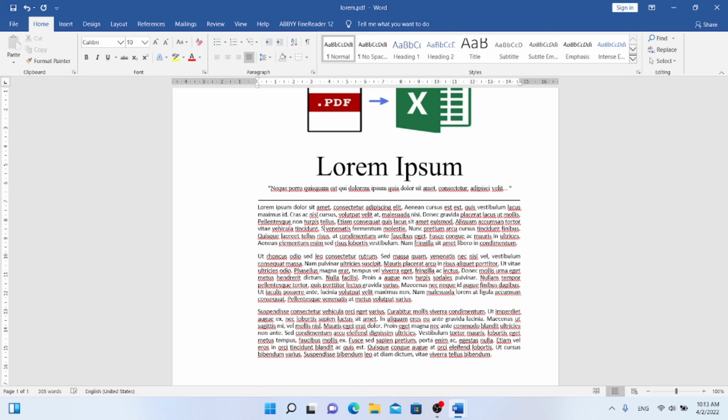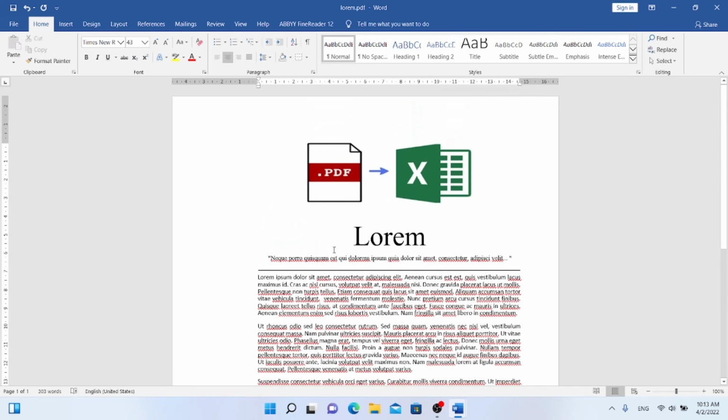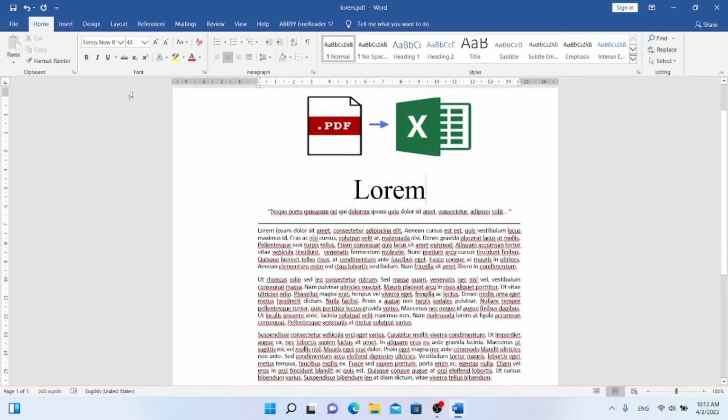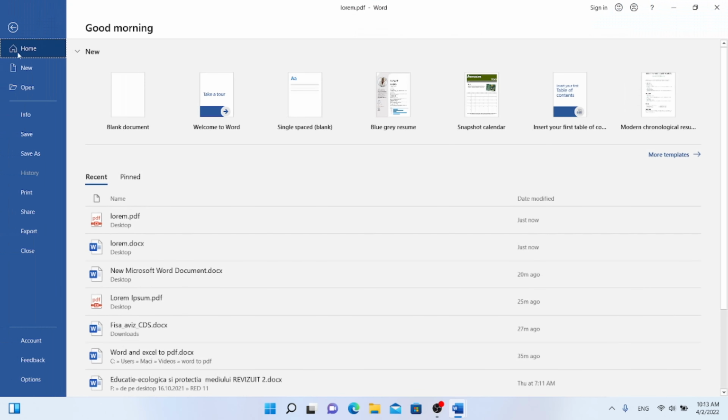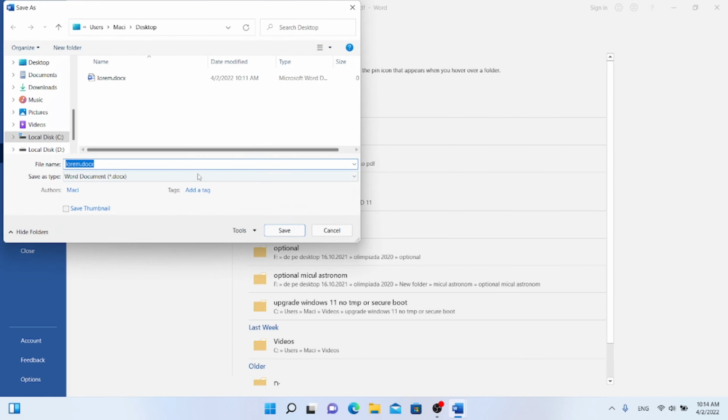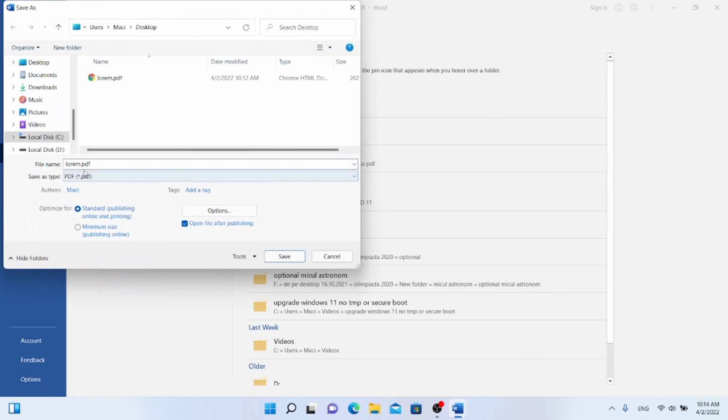Now, you can modify the text from the image file. You can save it as a Microsoft Word document or PDF document.